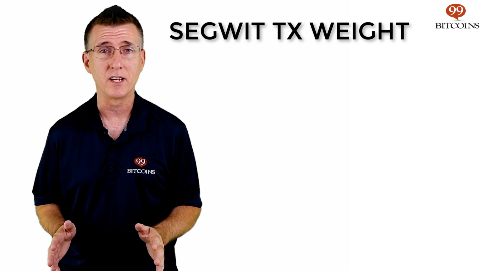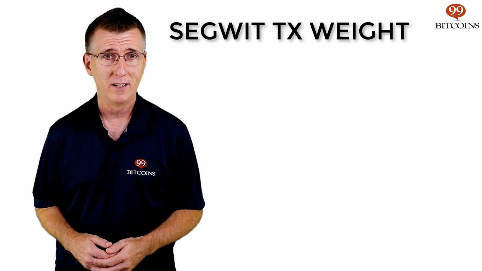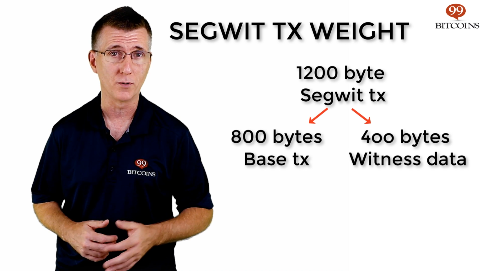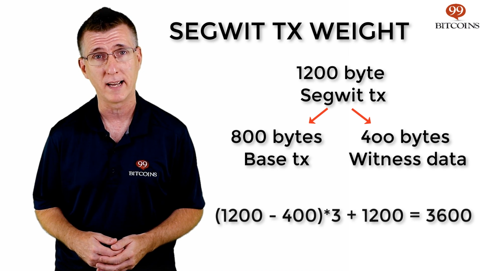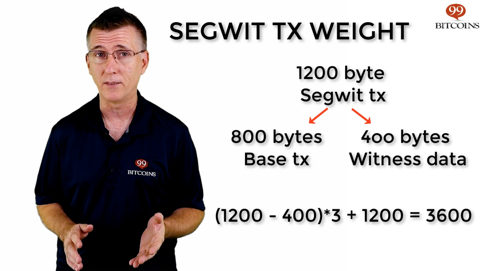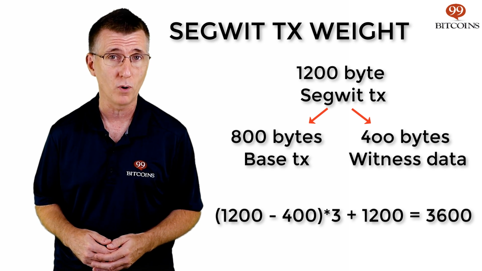SegWit transactions, on the other hand, are going to have a weight of less than 4 times the transaction size. For example, a 1,200 byte SegWit transaction comprised of 400 bytes of witness data will have a weight of 1,200, the total transaction size, minus 400, the size of the witness data, leaving the base transaction size of 800. Times 3, making 2,400.